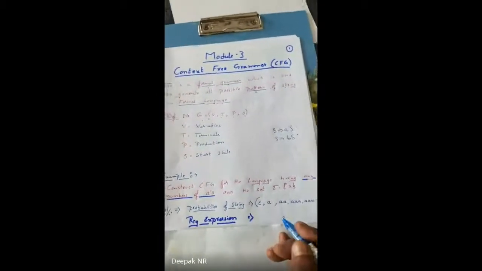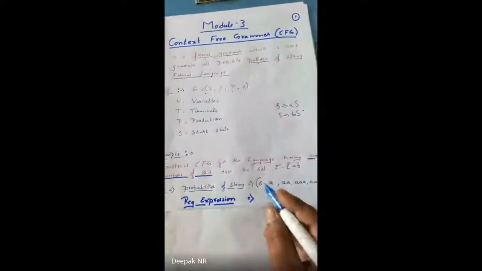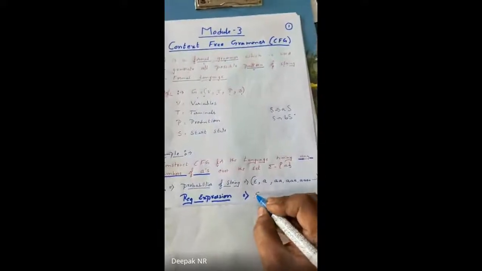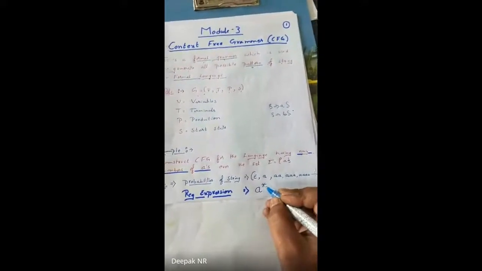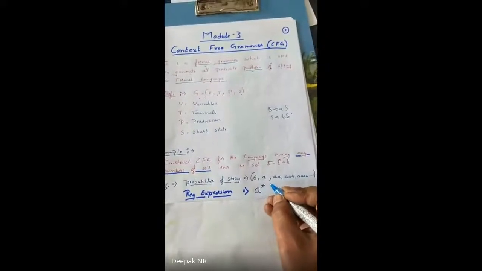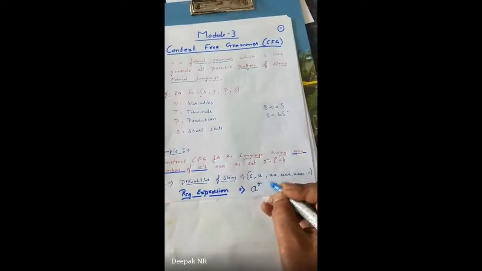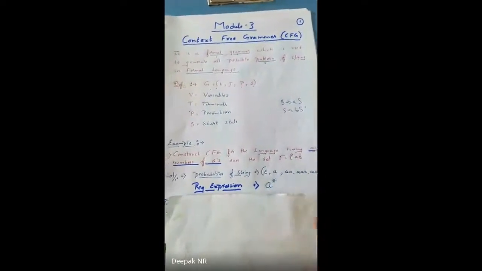Now let me write a regular expression for this. I think you know what a regular expression is, something like a star, b star, a plus b, b plus a. So let me write a regular expression for the given properties of the string. Here I write a star. What is the star? The occurrence of A, 0 times or more. So 0 times holds good, 1 time, 2, 3, 4, and so on. So I represent it as a star.